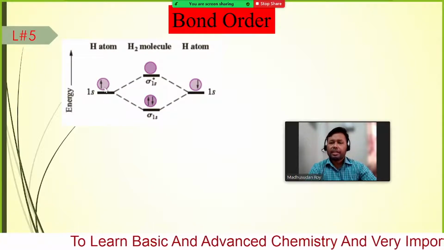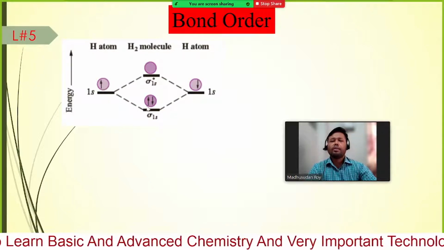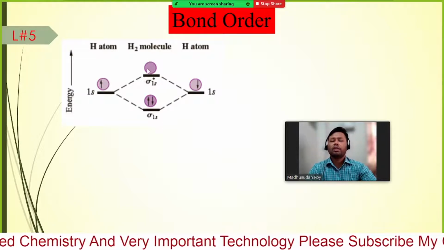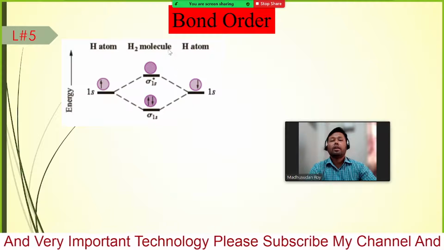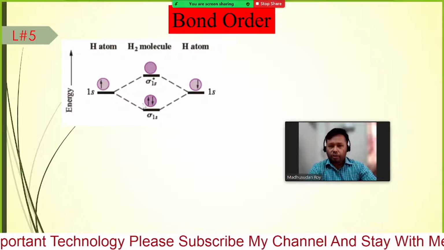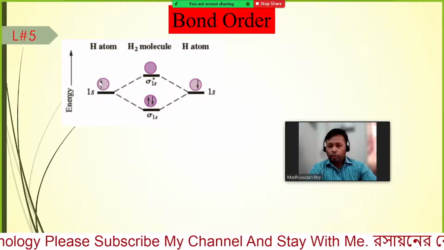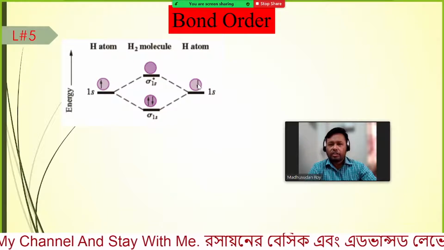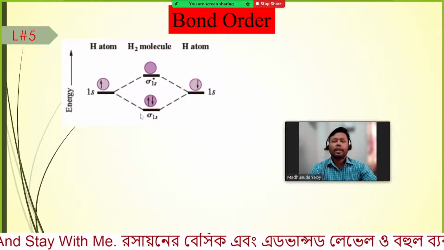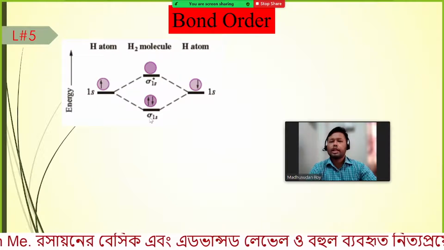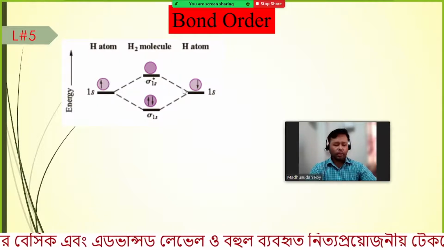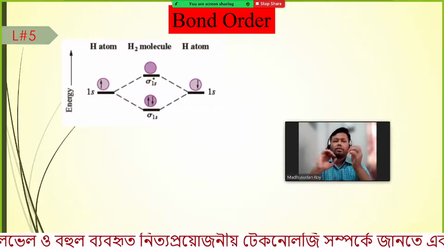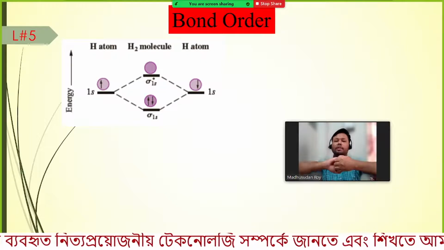When the molecule is formed, in the molecular orbital of the hydrogen molecule, one electron from this atom comes here and another electron from the other atom comes here to make the 1s2, or sigma 1s. That means when the two hydrogen atoms come close together, they form a bond this way. That means a sigma bond.